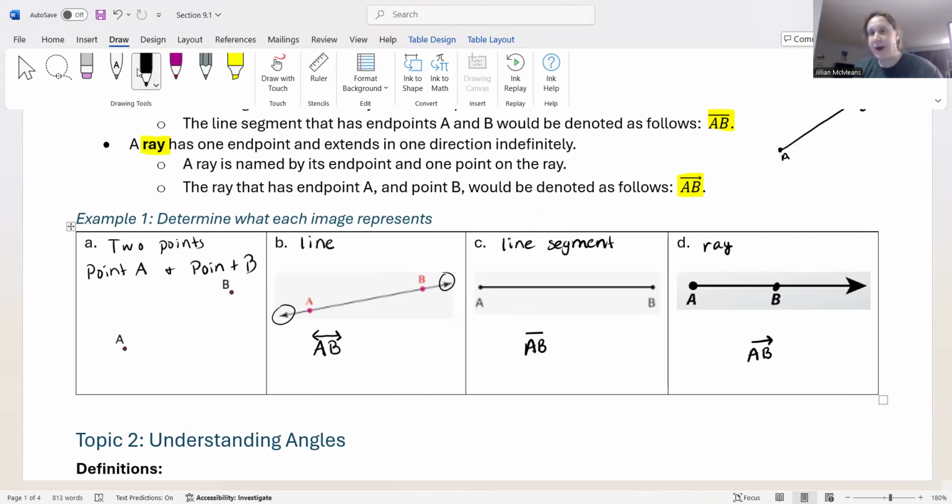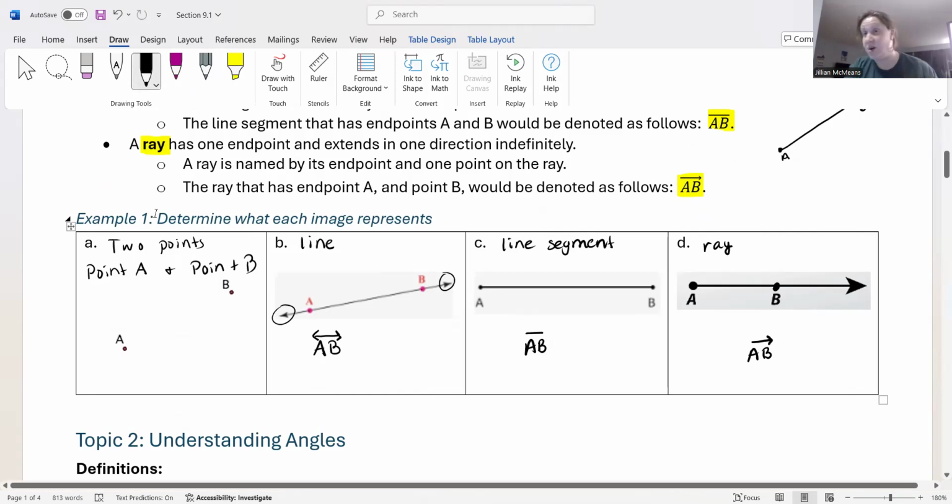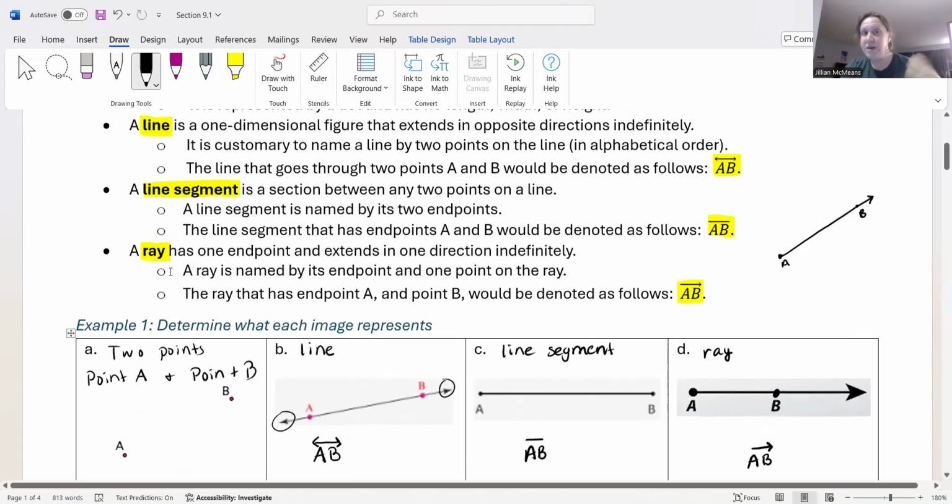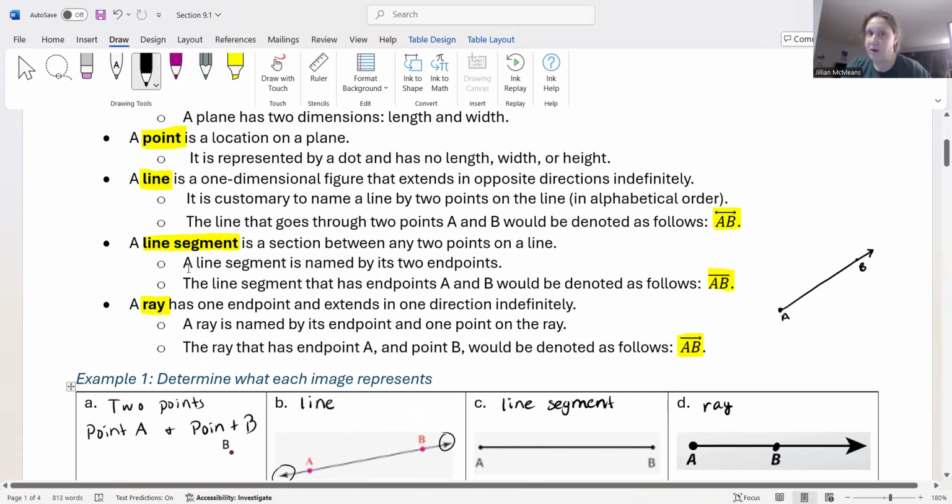So that is kind of the start of all this. In our next video, we're going to talk about angles. You need to understand all of this to get to angles, but it's the ray that we really need to understand. So make sure you understand a ray has one endpoint and extends in one direction indefinitely. Make sure you understand what a ray looks like. All right.